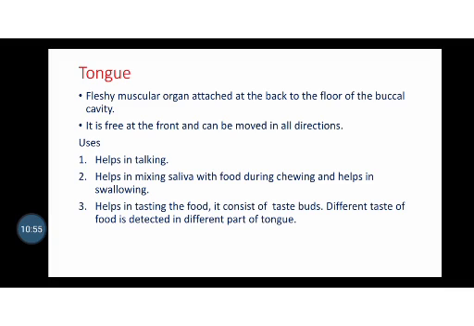The taste buds are of different types. That means not every taste can be sensed in all areas of our tongue. Some areas can taste sugar, some can taste salt, some can taste sour, etc. So different types of taste buds are present in different areas of the tongue, and these areas identify different tastes. So the tongue helps in identifying taste.